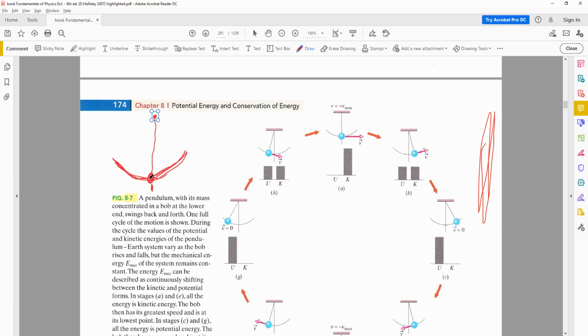When it starts moving, there is kinetic energy, but its x position is changing and it's also going upward, so the y position is also changing. So you can see that the kinetic energy is changing and the potential energy is changing. When it reaches a maximum height, we say that the potential energy is maximum.